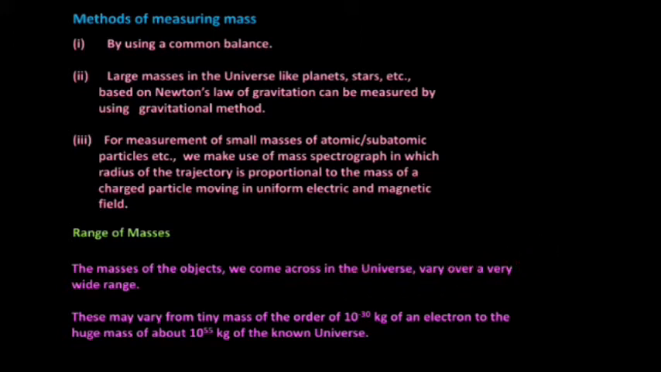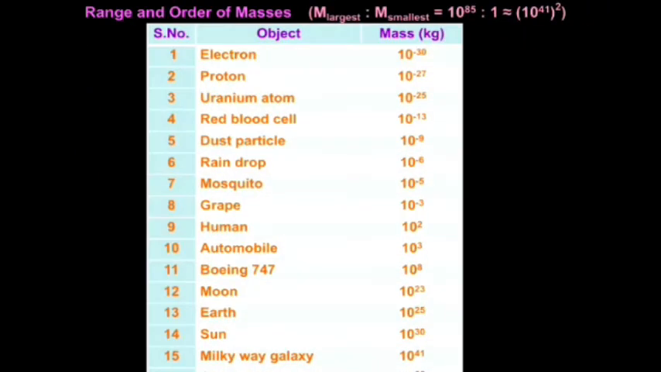See some objects and their ranges of mass in our next slide. The first one, an electron: its mass is in the order of 10 power minus 30 kilogram. Next is the proton, one of the subatomic particles: 10 power minus 27 kilogram. Next one is the uranium atom, one of the unstable atoms. The mass of this atom is 10 power minus 25 kilogram.